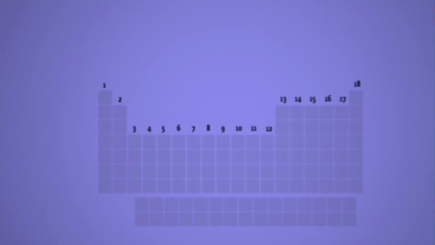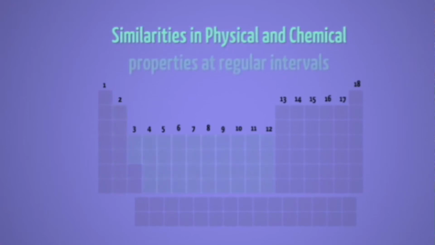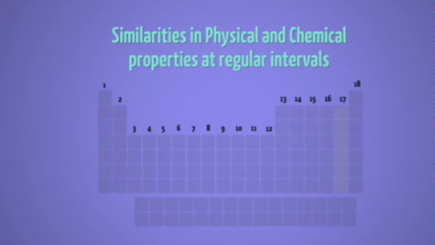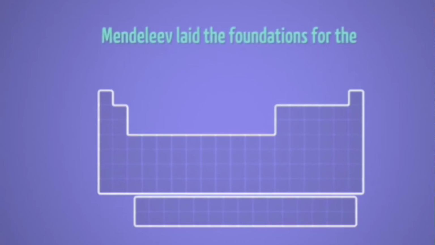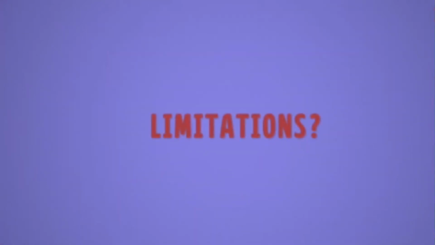So here is the idea of the modern periodic table. Of course, the similarities in physical and chemical properties occur at regular intervals. This idea came from Newlands, isn't it? The element property is repeated after a regular interval. So Mendeleev laid the foundations for the modern periodic table in this manner. Am I clear to you, children, about Mendeleev?